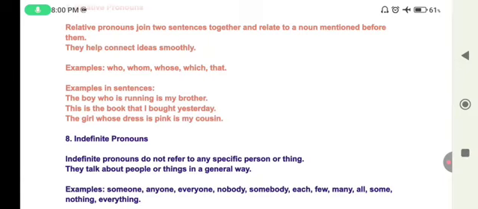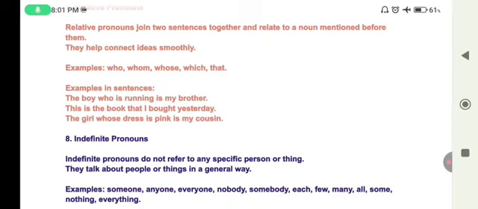Now move to the eighth one, indefinite pronoun, and this is the last kind of pronoun. Indefinite pronouns do not refer to any specific person or thing. They talk about people or things in a general way. Examples: someone, anyone, everyone, nobody, somebody, each, few, many, all, some, nothing, and everything.